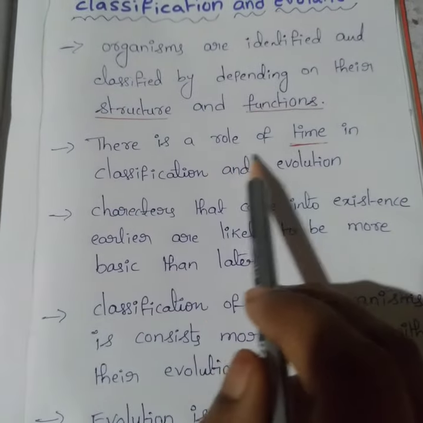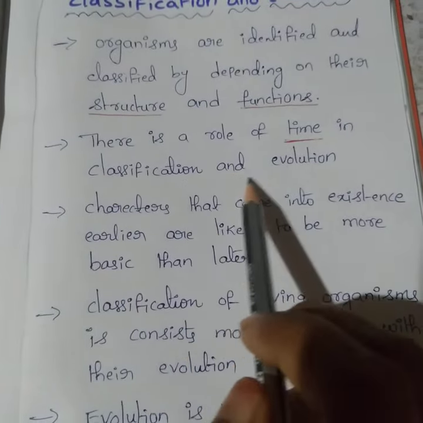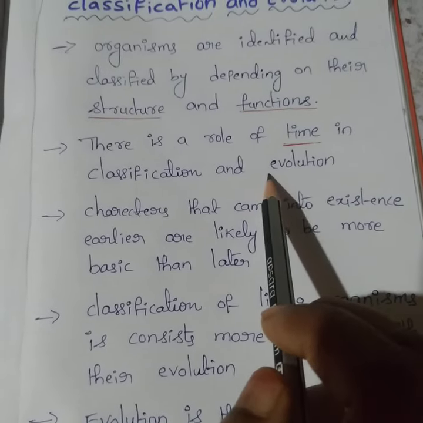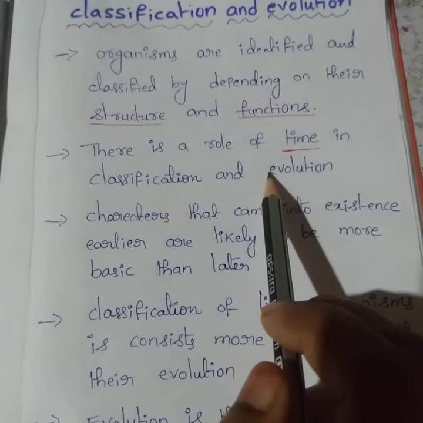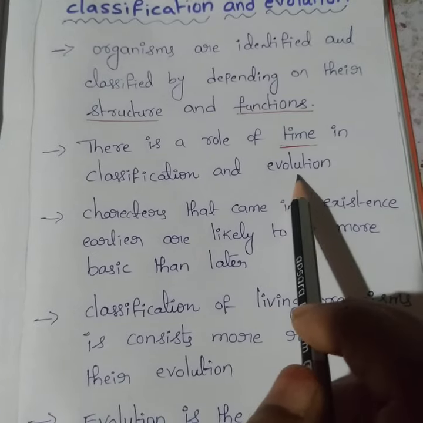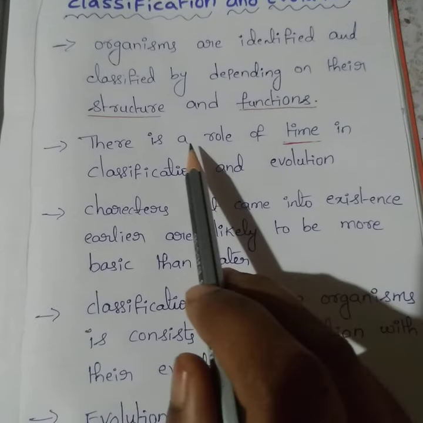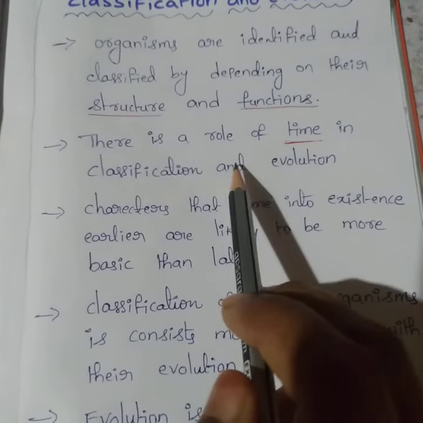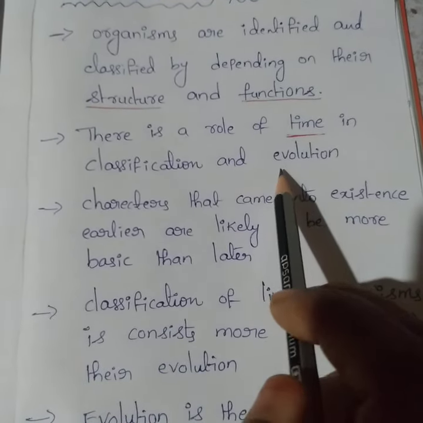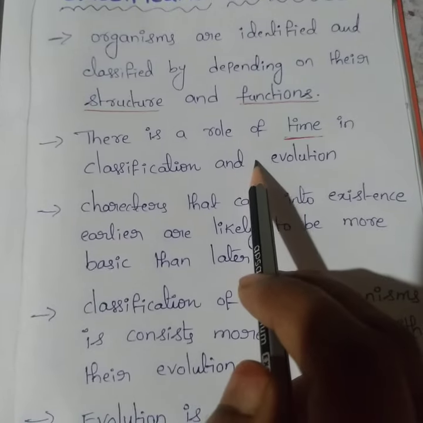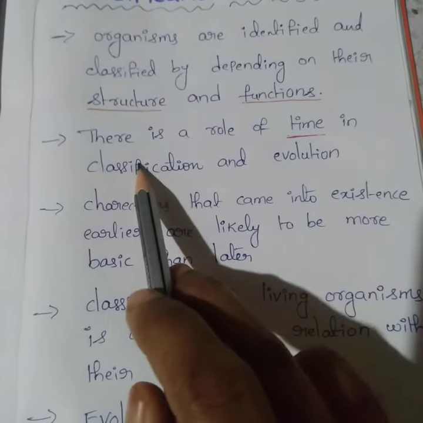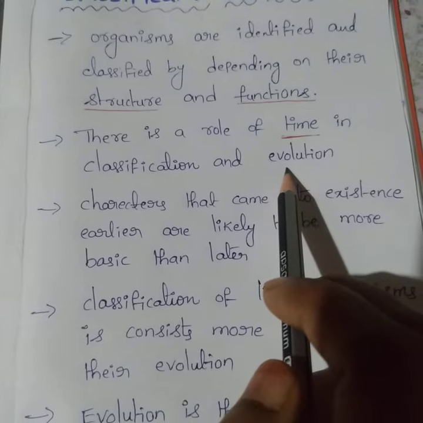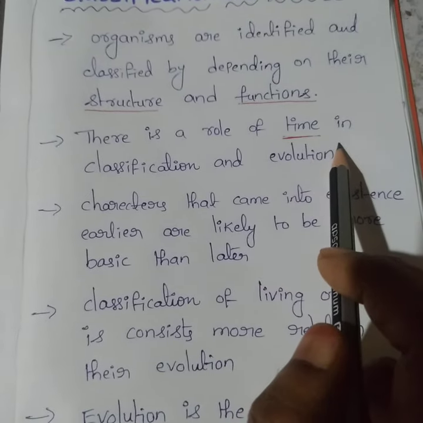There is a role of time in classification and evolution. See, evolution is nothing but gradual change. For example, from unicellular organisms to multicellular organisms, all the living beings developed. So all the unicellular organisms we classified as one group, and all the multicellular organisms we classified in another group.